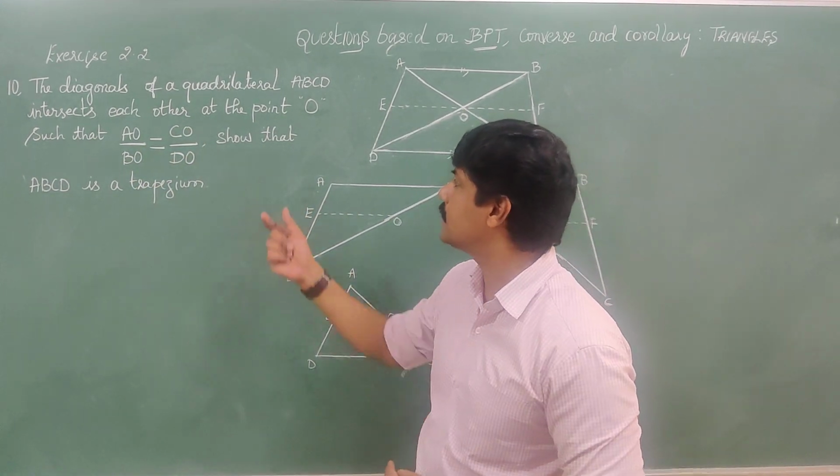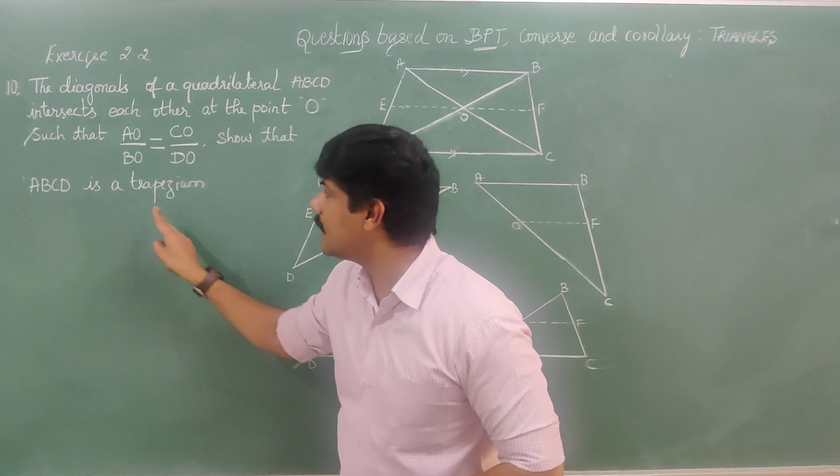Now what we have to show is that ABCD is a trapezium.